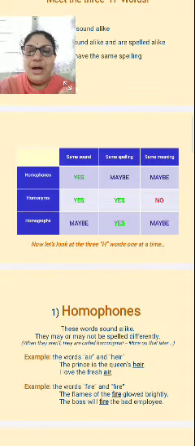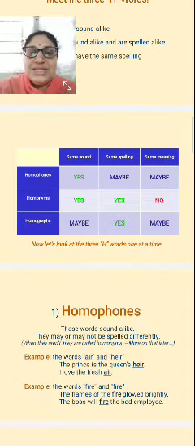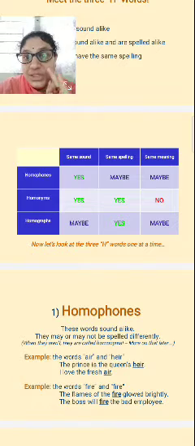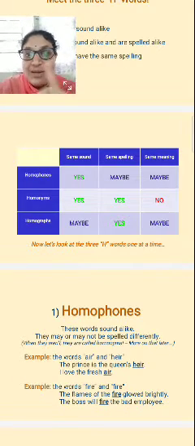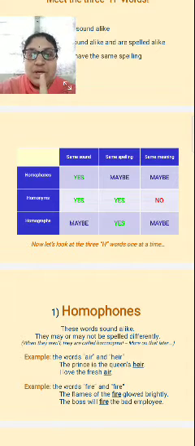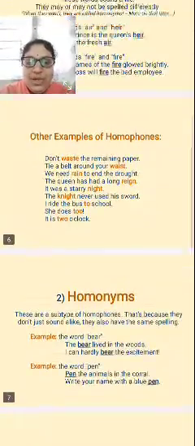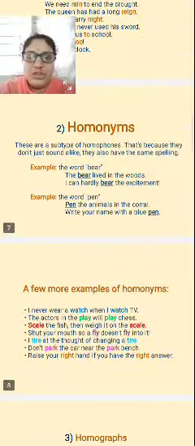Come to the homonyms now. What is that, homonyms? Same sound, same spelling. But the same meaning? No. Same sound? Yes. Same spelling? Yes. But the same meaning? No. Now we are going to see how it is possible.